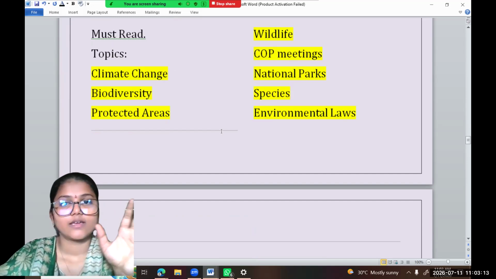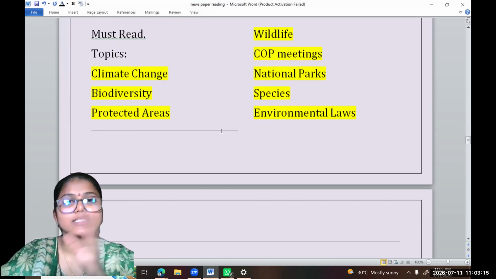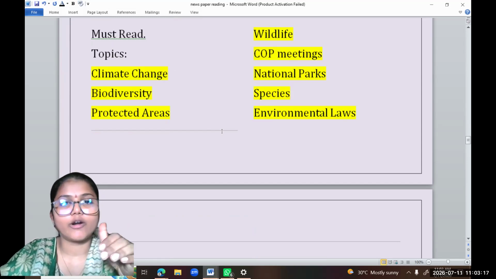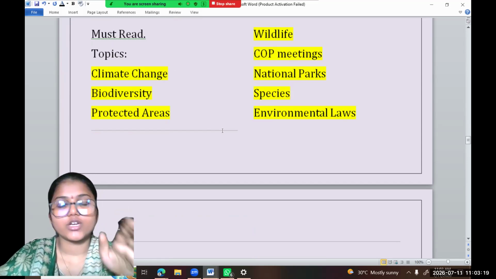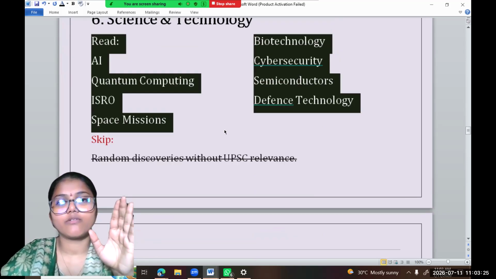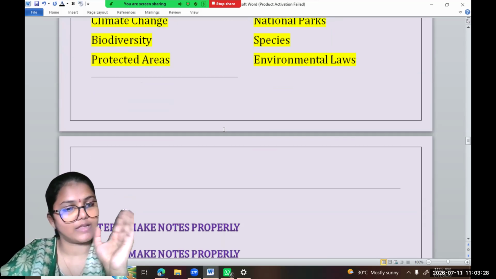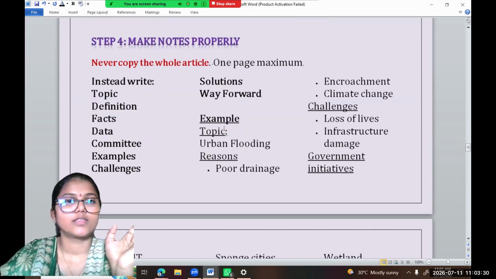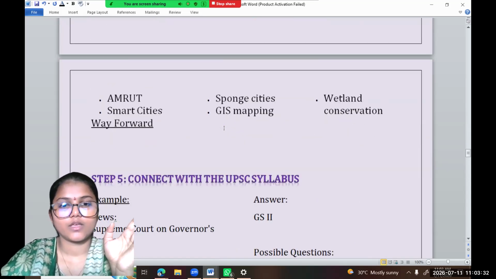It is there, but the extent and boundary of the subject is not clearly drawn by UPSC. So for that, you need to be very thorough with the PYQs of every subject. Then make the notes properly.